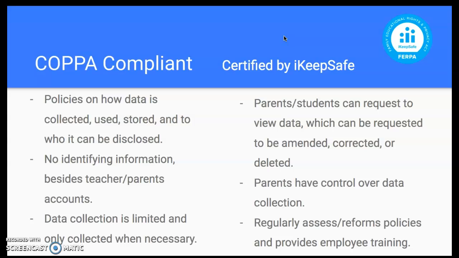So parents and students can request to view this data. They have policies for this and how to implement these requests. The data can be amended, corrected, or deleted. So parents do have control over what data is collected of their student. And the website Prodigy regularly assesses and reforms their policies and provides a lot of employee training to make sure that they are abiding by COPPA and other policies to keep students and people safe on the internet.